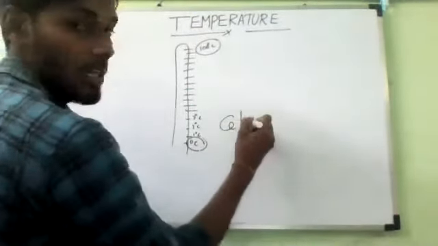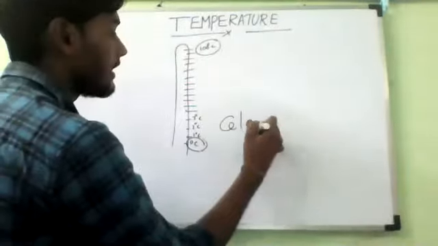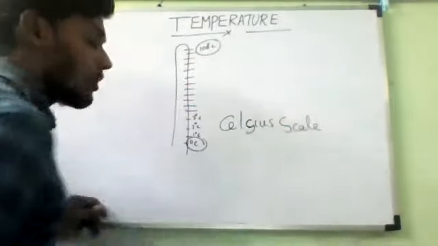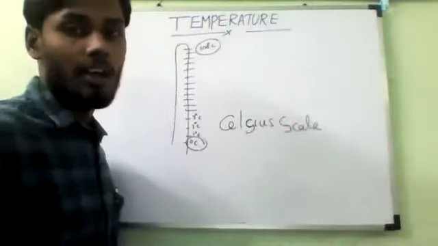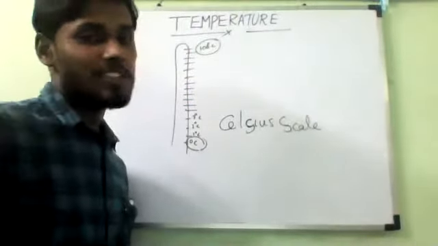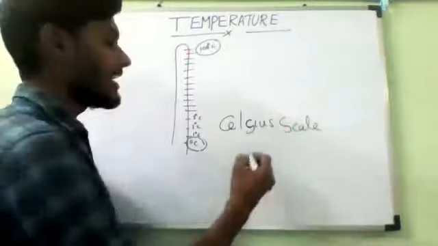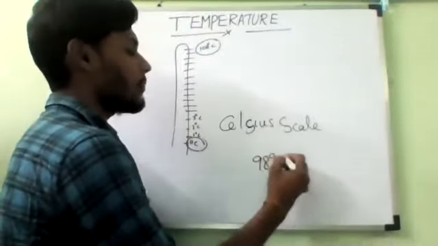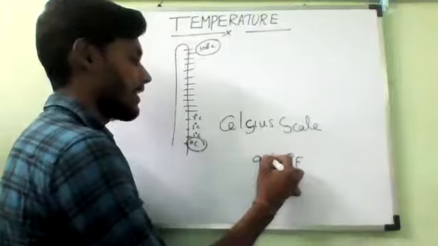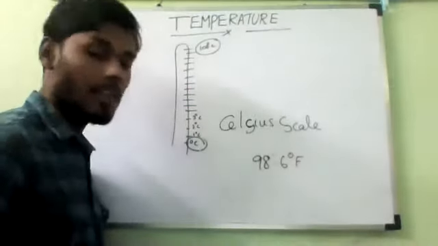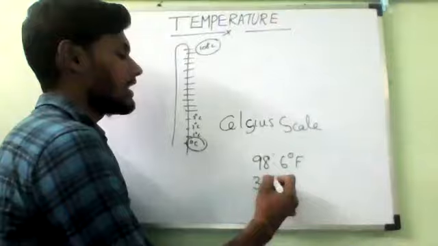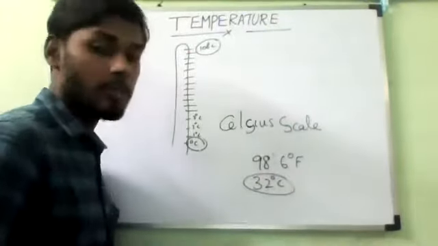Celsius scale. But if you go to a hospital, we used to get the Fahrenheit scale. Is it yes or no? Yes, sir. So that we will study later. 98.6 degrees Fahrenheit is our normal body temperature, which is equal to about 37 degrees Celsius.